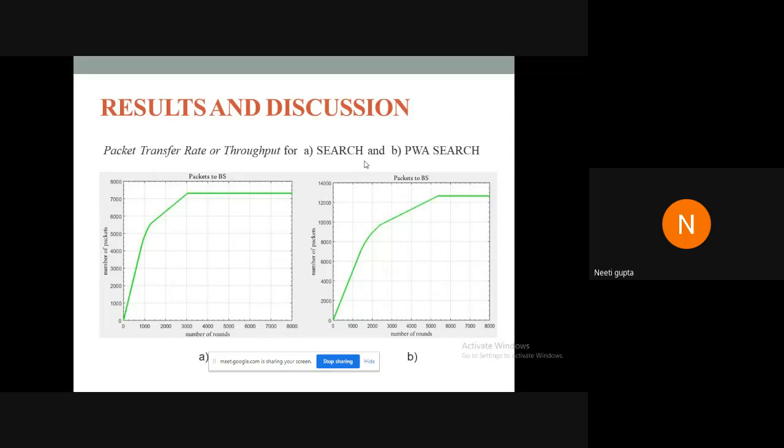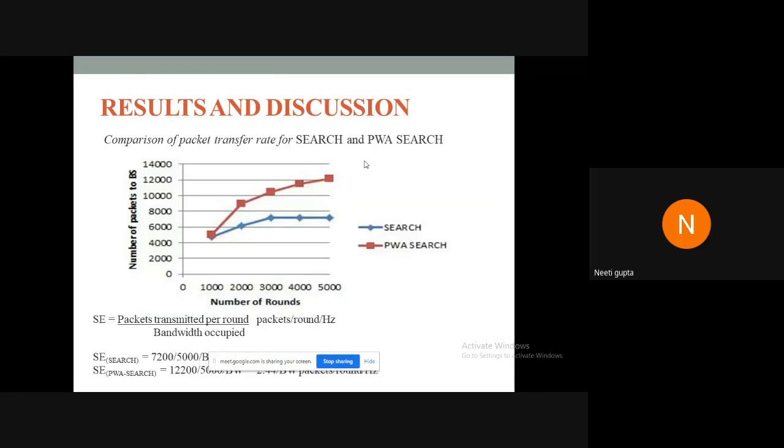These are the comparative results that we obtained in MATLAB for SEARCH and power-aware aggregated SEARCH. The packet transfer rate, or throughput, was significantly increased for the proposed algorithm. Since the spectral efficiency of a system is directly proportional to the data rate, or packet transfer rate, it will directly affect the spectral efficiency of a system.